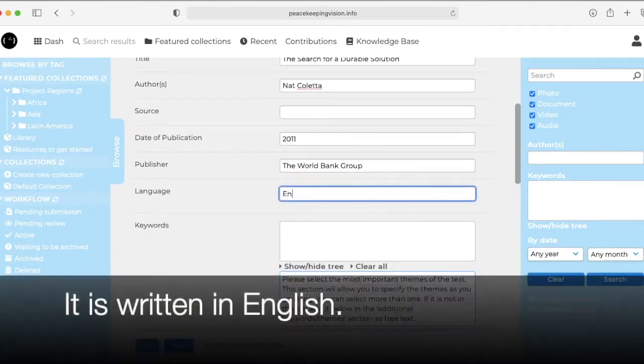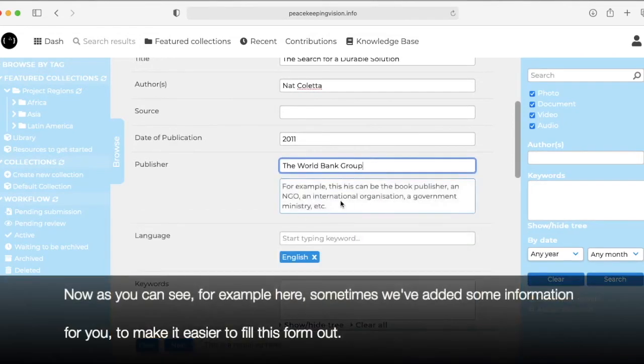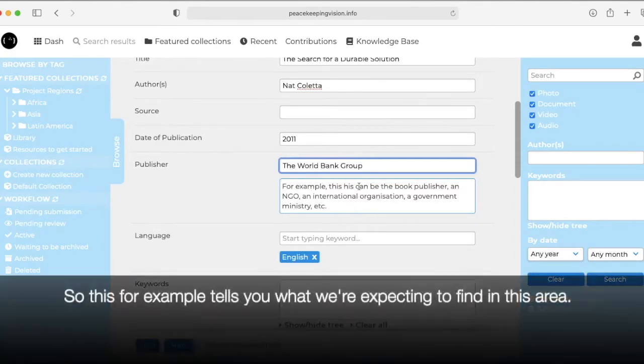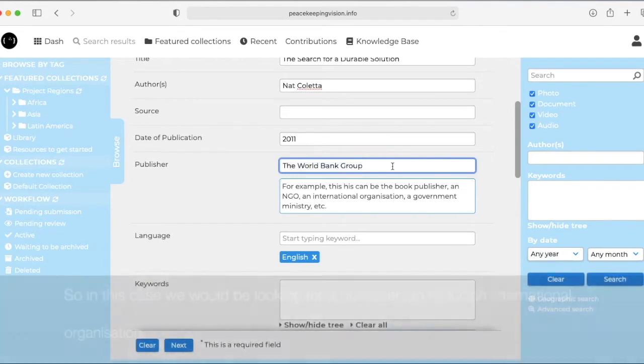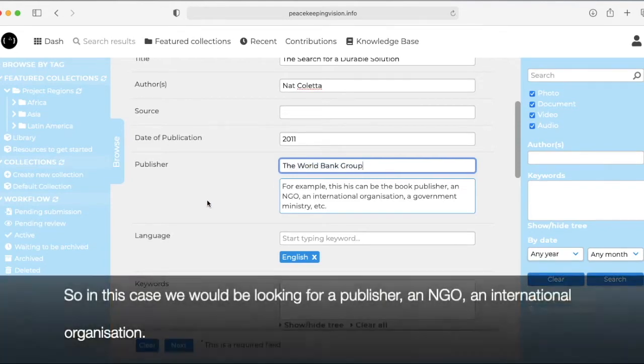It is written in English. Now, as you can see, for example, here, sometimes we've added some information for you to make it easier to fill this form out. So this, for example, tells you what we're expecting to find in this area. So in this case, we'd be looking for a publisher, an NGO, international organisation.